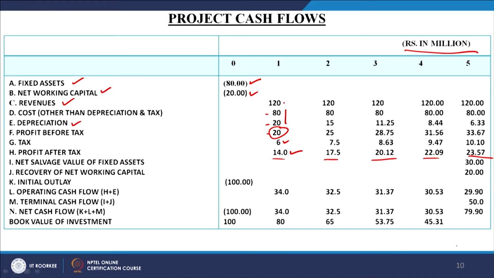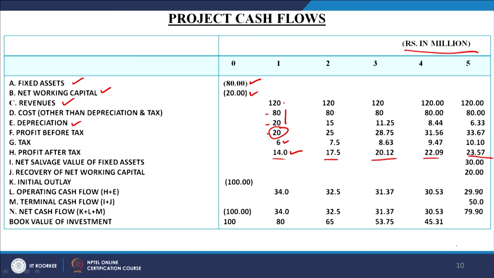Since this project which we have worked out here, we are going to terminate after 5 years, right. So, it means no capital expenditure is required. Capital expenditure was required only in the year 0, the current period, of the 80 million rupees, and then the revenue expenditure, that is the working capital. So, now it is the time of recovery of that investment, because the project has only 5 years time.